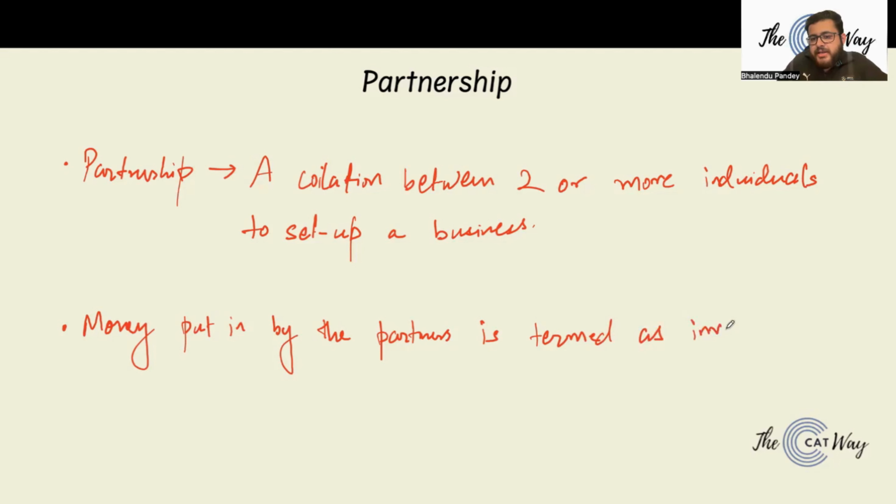So let's say if I want to start a business with a friend and I put in 50,000 rupees and my friend puts in 60,000 rupees. So my investment into the business would be termed as 50,000 rupees and my friend's investment would be termed as 60,000 rupees, right?